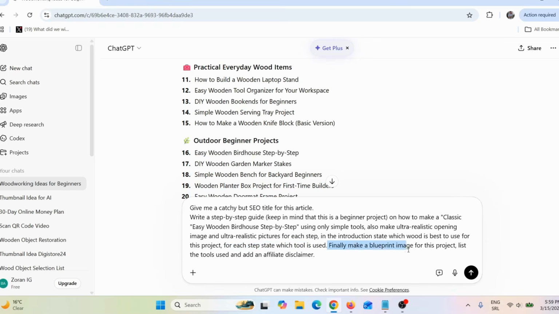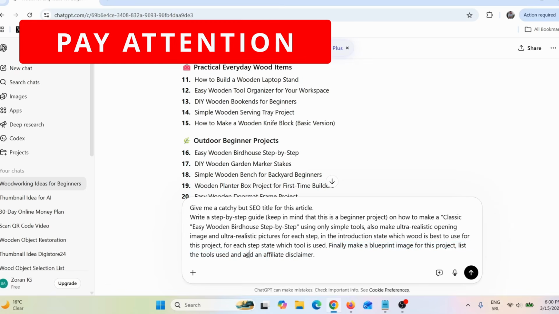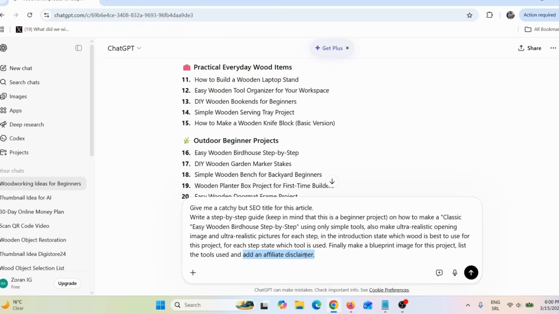Finally, make a blueprint image for this project, list tools used, and also this is really important. Here you can see add an affiliate disclaimer in the end. That is really, really important because by the law, you need to add affiliate disclaimer. So if you don't add your affiliate disclaimer, your article will be declined. That is really, really important. That is why you need to add affiliate disclosure, okay?